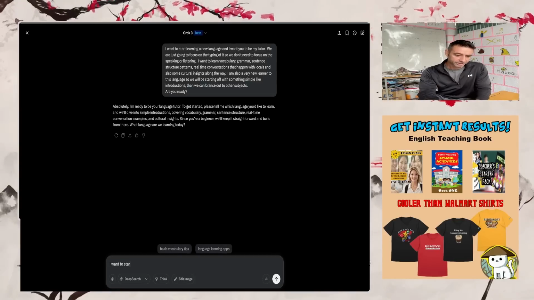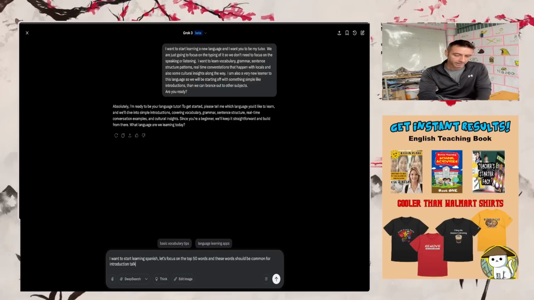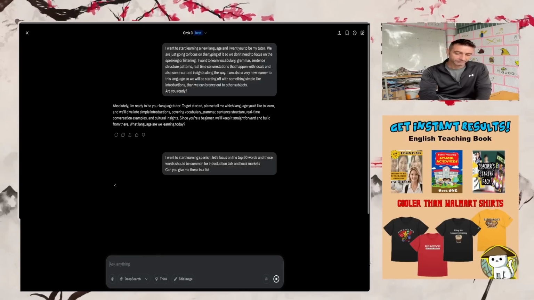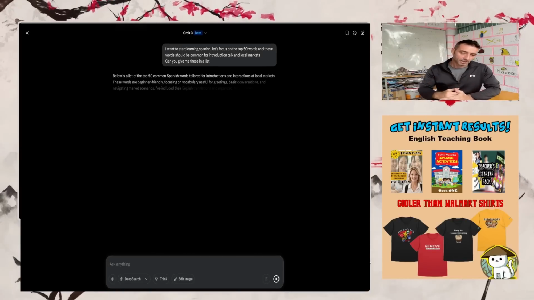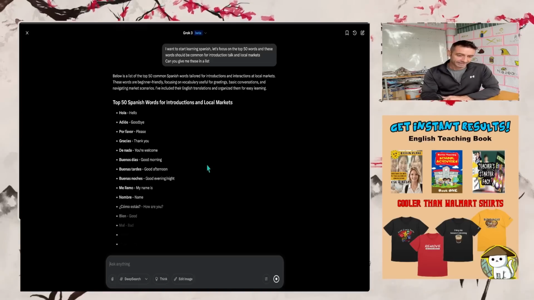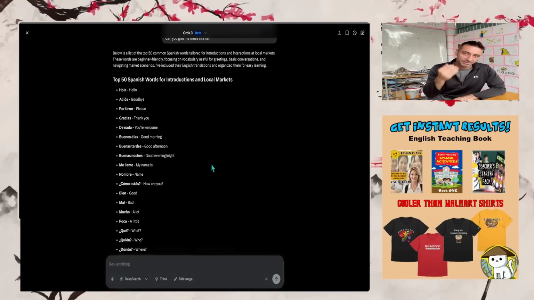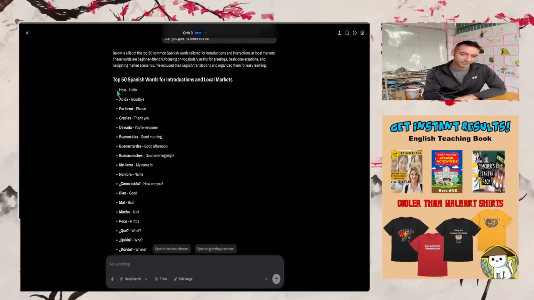I want to start learning Spanish. Let's focus on the top 50 words, and these words should be common for introduction talk and local markets. Can you give me these in a list, right? So we're just going to break down a good idea here. So now you can already see we're getting a bunch of vocabulary. Again, I'm doing this in Spanish today because it's a Latin language. If I start doing Chinese or Japanese, I'm going to have to translate hiragana to you guys.